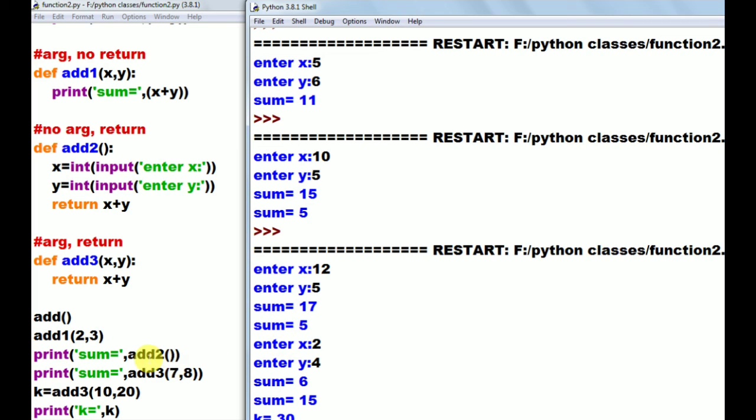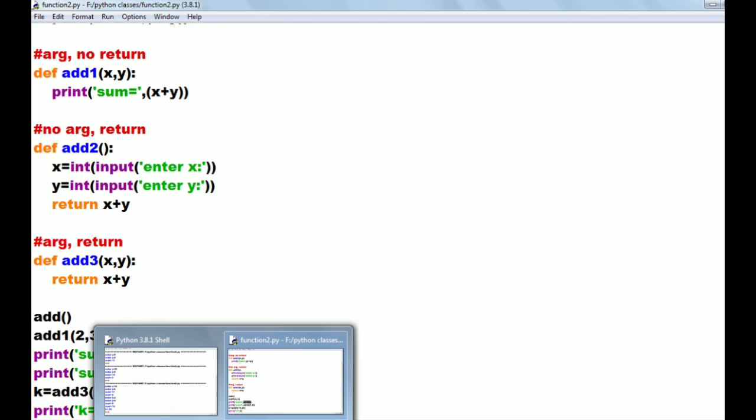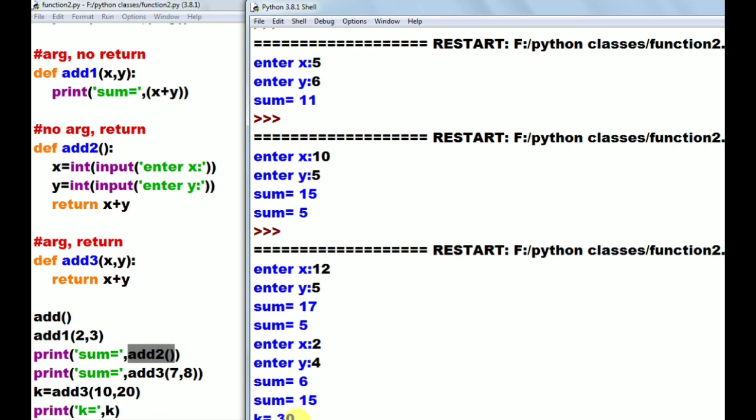So x plus y value is 5. So that printed sum equals to 5 here. So for the third call, we called the add2 function here. The add2 function was called, that is asking enter x value and enter y value. We entered x value as 2, y value as 4. So here that calculated the 2 plus 4 value and that value was returned to the function call, means here. So now the add2 function call value is 6, sum equals to 6.